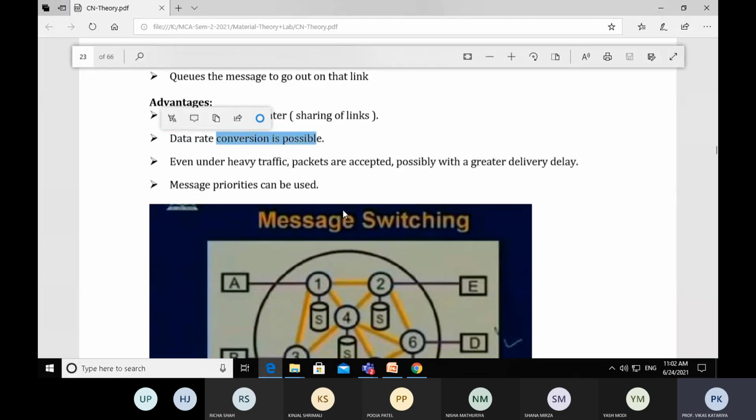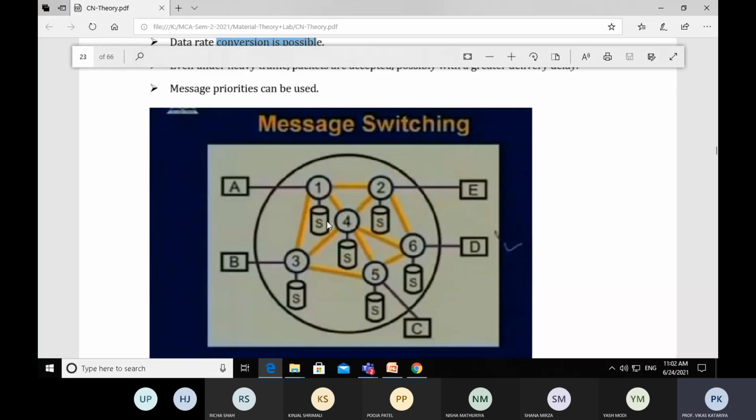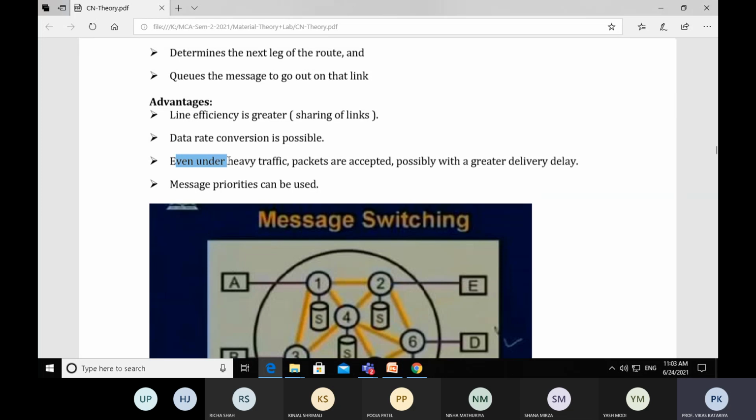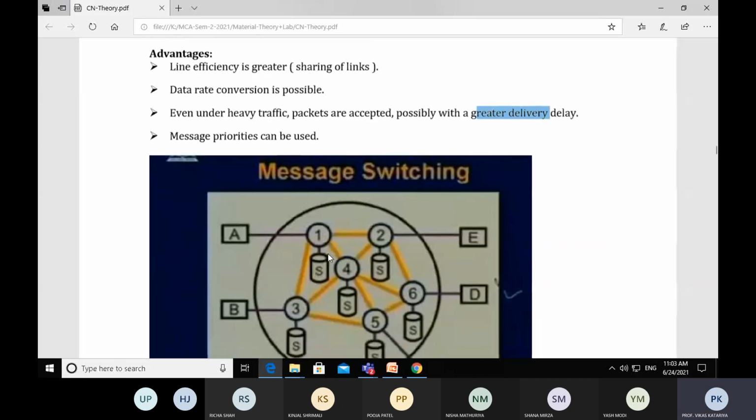If the path is short, it uses the high data rate, and if the path is lengthy, it uses the low data rate. And under heavy traffic, packets are accepted, possibly with a greater delivery delay. Let's suppose heavy traffic is there on path 1, 3, 5.